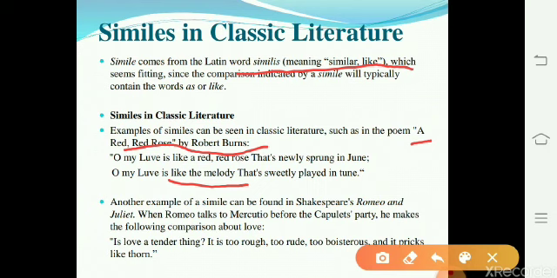Another example of simile can be found in Shakespeare's Romeo and Juliet. When Romeo talks to Mercutio before the Capulets' party, he makes the following comparison about love. Is love a tender thing? It is rough, it is too rough, too rude, too boisterous, and it pricks like thorn. These lines express that love pricks an individual's sentiments in the same manner that a thorn prickles or hurts human skin.